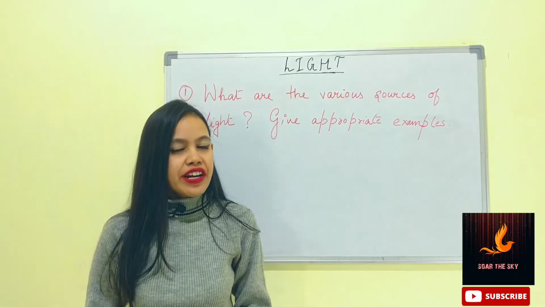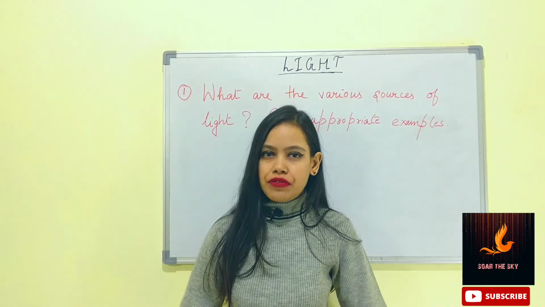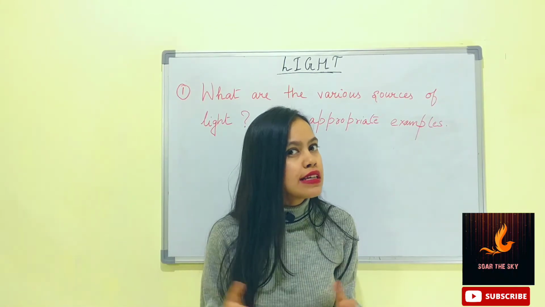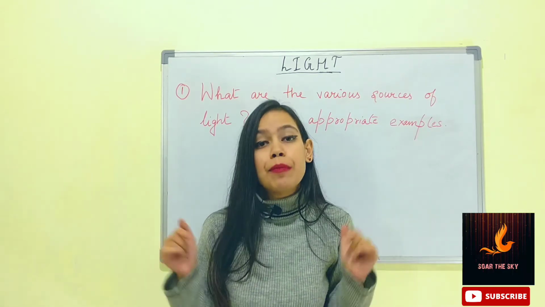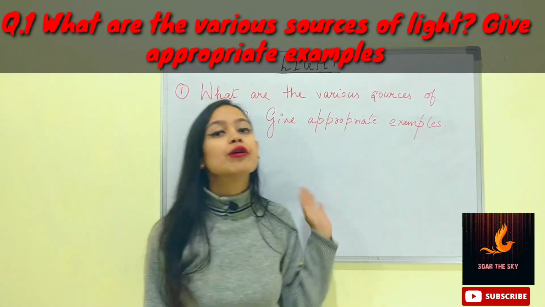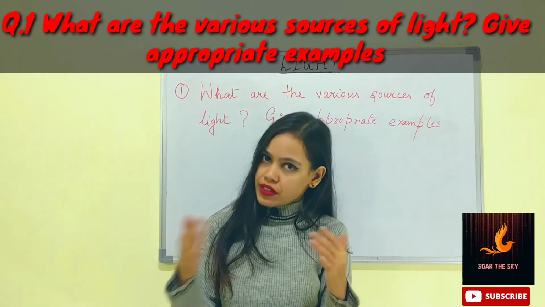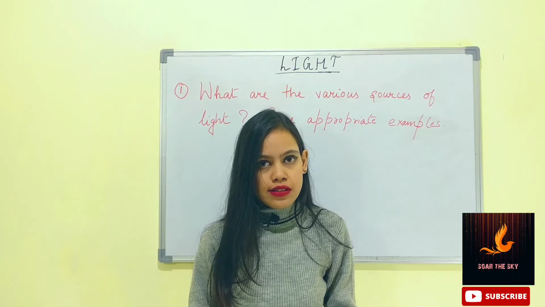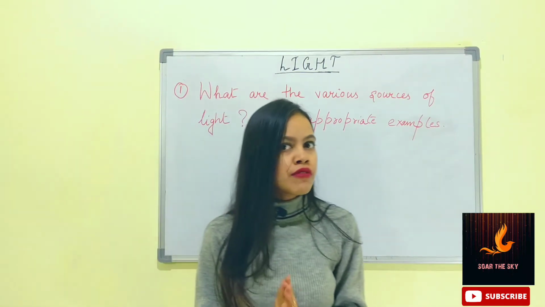Let's start with the very first question, which is obviously the definition of light. It's a very easy and very predictable question, so we are not going to discuss that one. So the first question is not the definition of light, but what are the various sources of light, and give appropriate examples of them. Now we have already discussed in this video earlier that light has various sources. Light is produced from those sources. So what are the various sources of light?